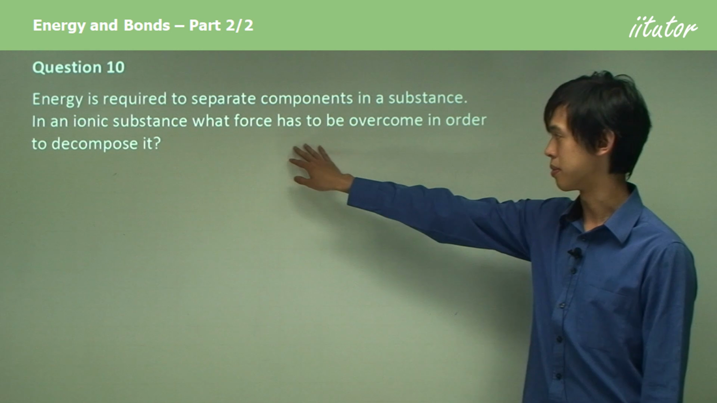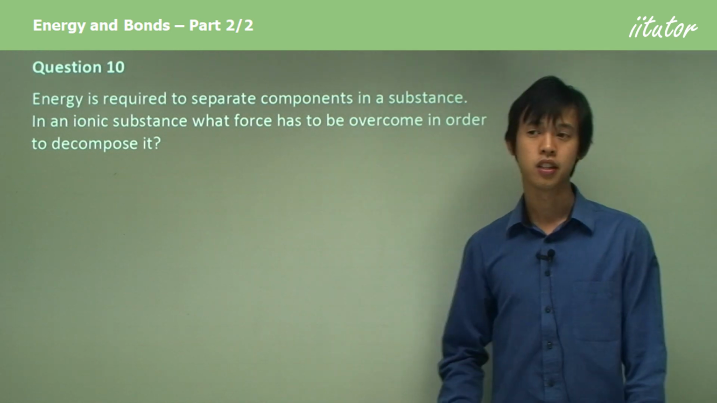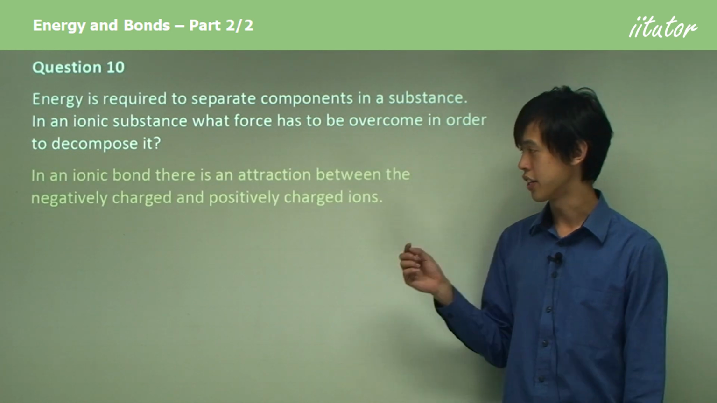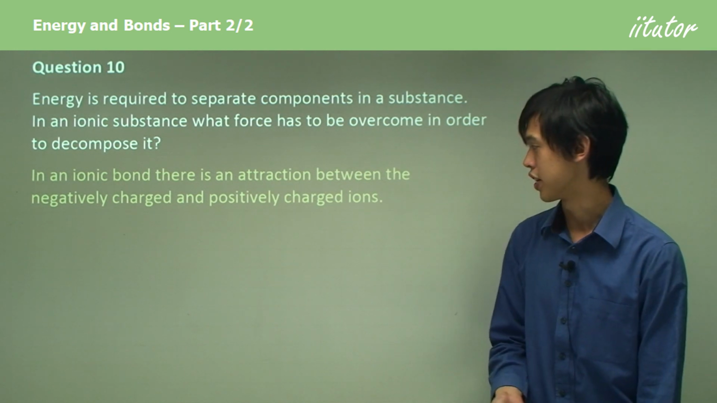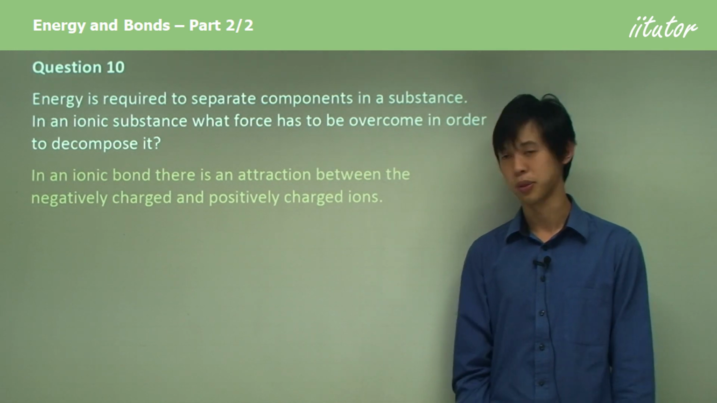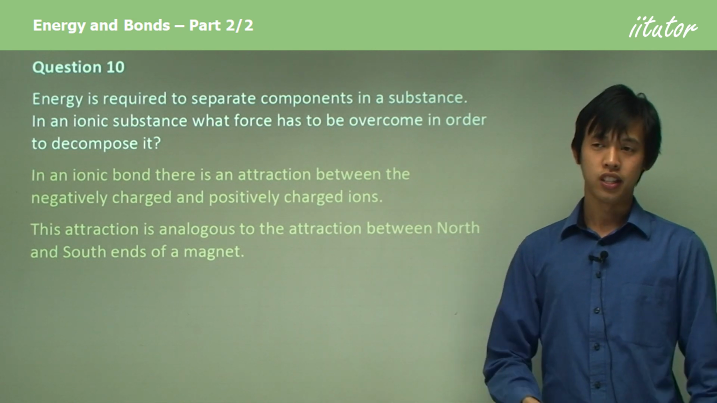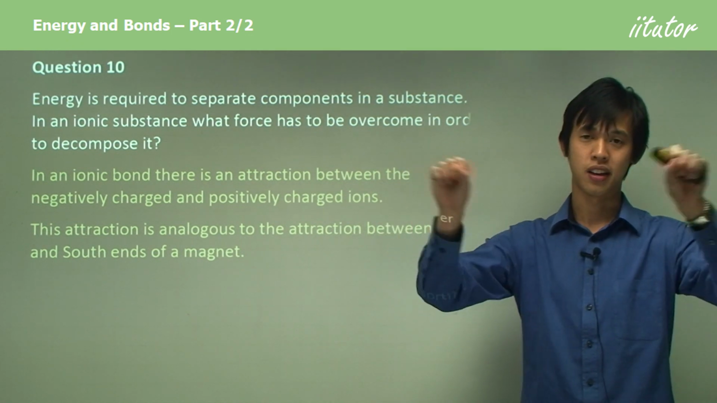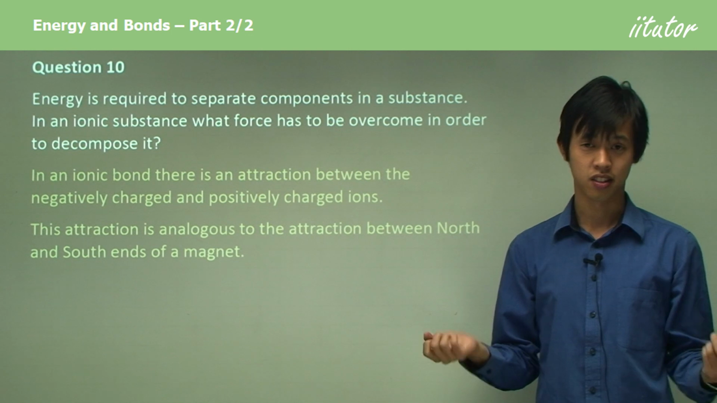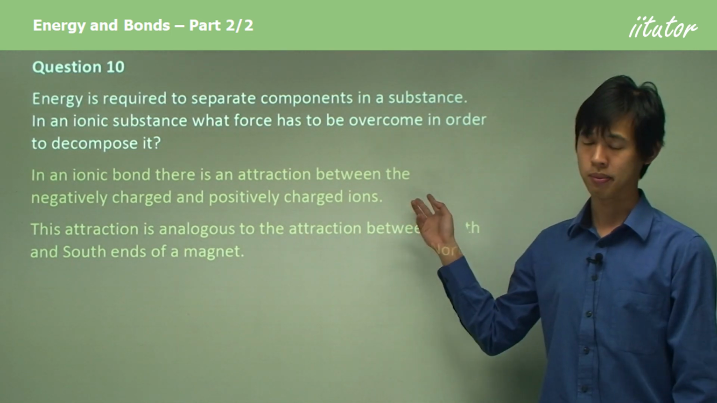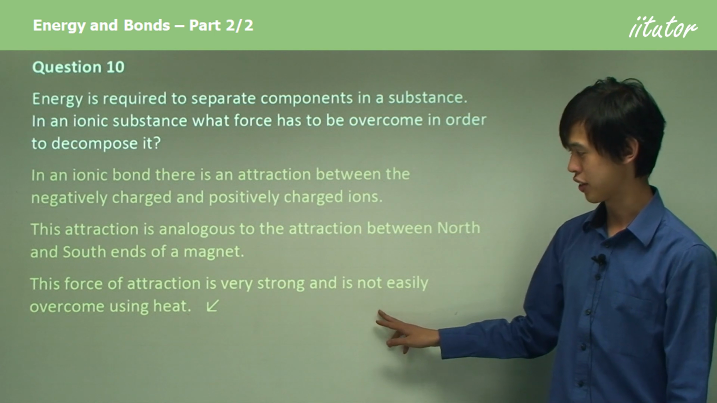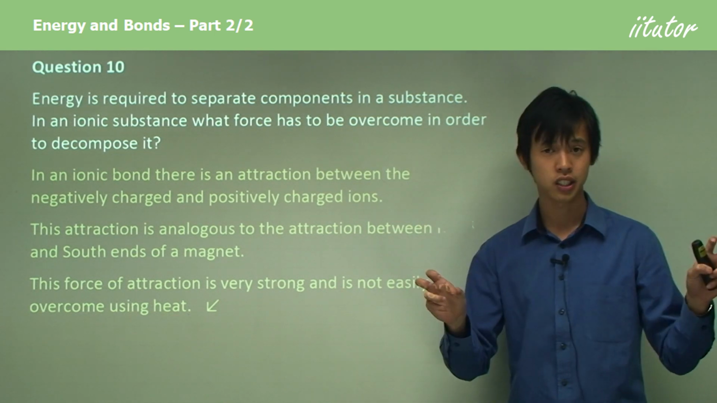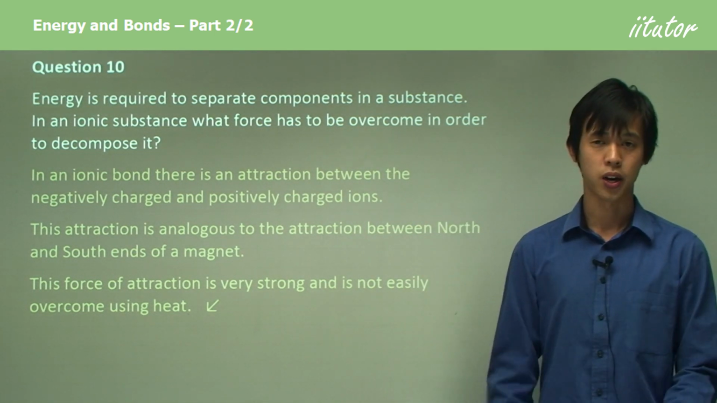In an ionic substance, what force has to be overcome in order to decompose? So when we want to decompose an ionic substance, what force are we actually overcoming? Well, in an ionic bond, there's an attraction between the negatively charged and positively charged ions. So there's a force of attraction between the two. That is analogous to, or can be thought about in the same way as, the north and south ends of a magnet. When you have two magnets near each other, they either repel each other if they're the same, or attract each other if they're different. The same thing happens for electrically charged things. This force of attraction is very strong, and it's not easily overcome using heat. The electrostatic attraction is the force that we're overcoming when we're dealing with ionic substances.